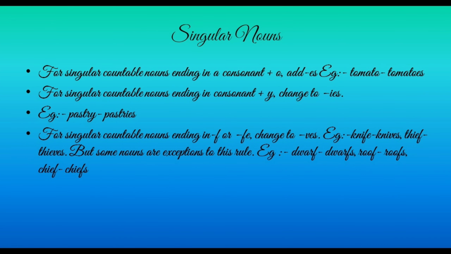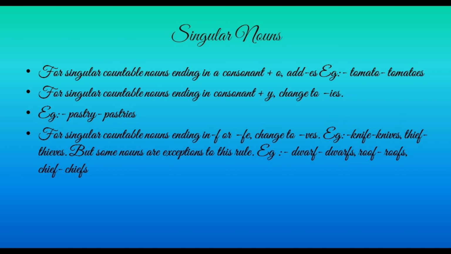Singular countable noun ending with consonant o. Now we have studied consonants and vowels much before, so you very well know what are consonants. So nouns ending in a consonant followed by o add es at the last. So, tomato, tomatoes, o is at the last, es is added. Potato, o is at the last, so potatoes, it is made plural by adding es.